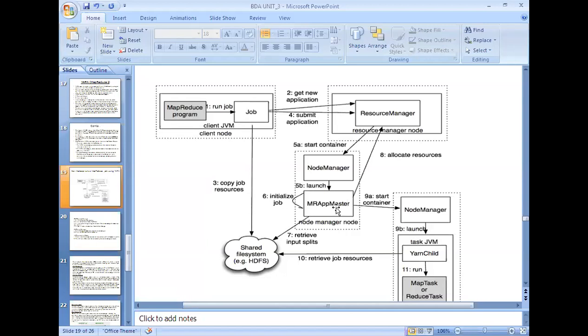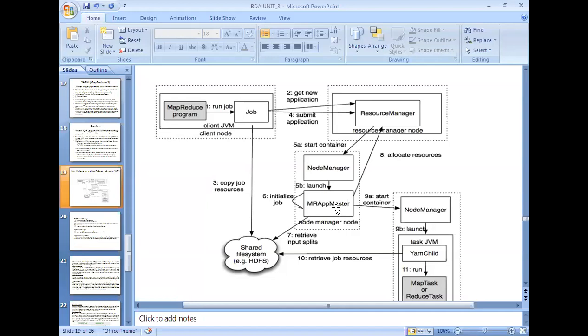In the classic, and here also, it needs to create a new application master for execution of your job. Before creating it, the resource manager needs to communicate about the resources that are required for the execution of the job.